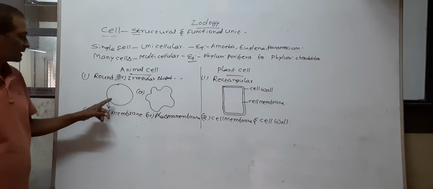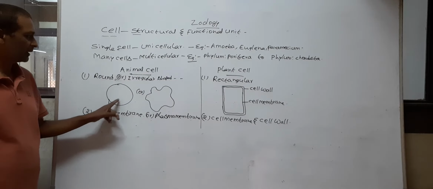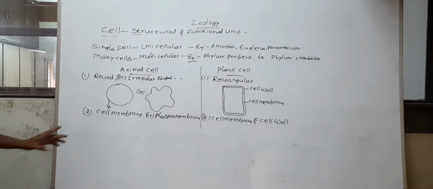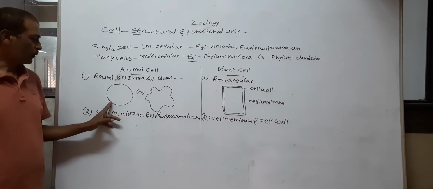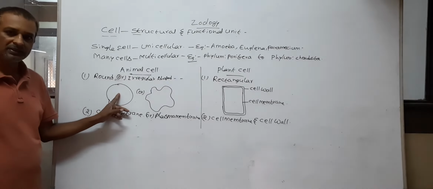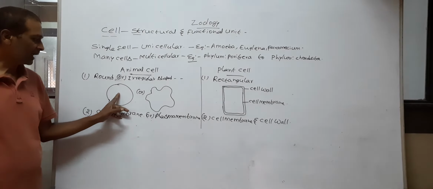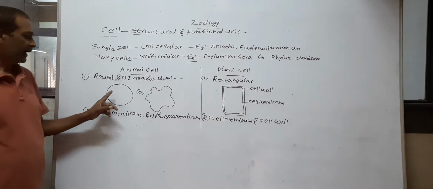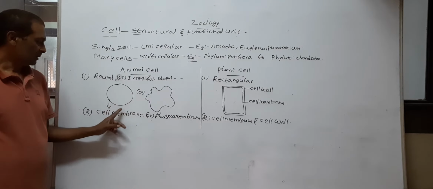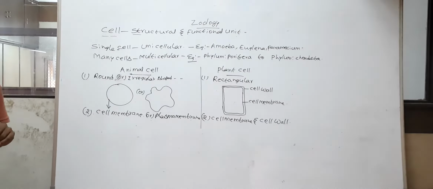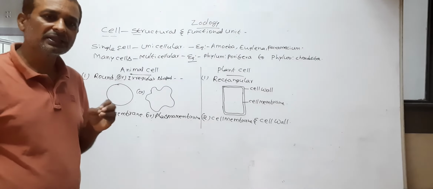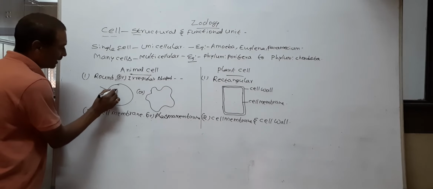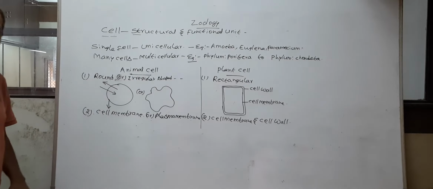What is the function of the cell membrane in animal cell and plant cell? The cell membrane protects the inner parts or cell organelles of the cells, and the cell membrane regulates the movements of substances in and out of the cell.